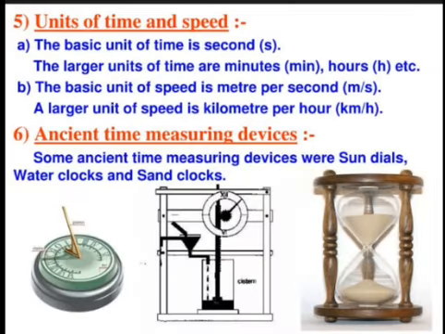Units of time and speed. The basic unit of time is second. The larger units of time are minutes, hours, etc. The basic unit of speed is meter per second. The larger unit of speed is kilometer per hour. Ancient time measuring devices. Some ancient time measuring devices are sundials, water clocks, and sand clocks.